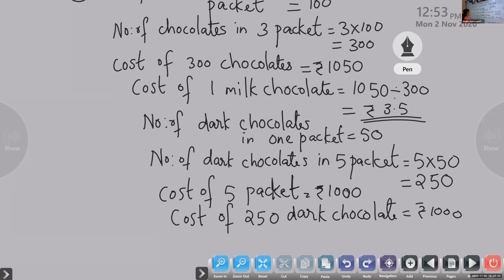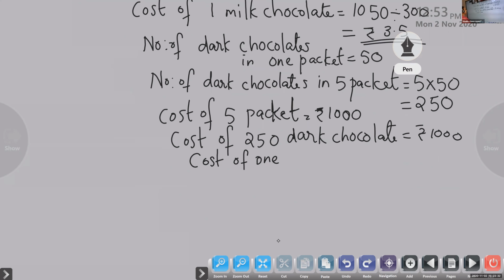Now find out the cost of one chocolate. Ma'am, 4 rupees. Yes, 4 is correct. All the children find out alone. 1000 divided by 250, the cost of one dark chocolate. You have enough place. Find out and write accordingly. 1000 divided by 250.